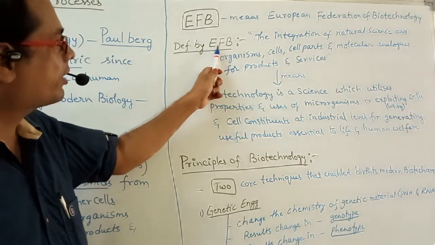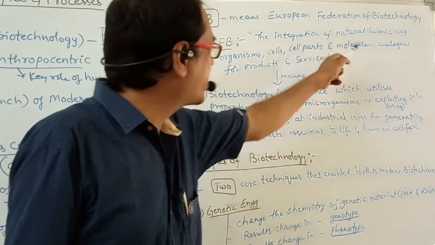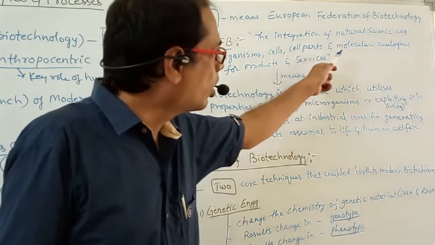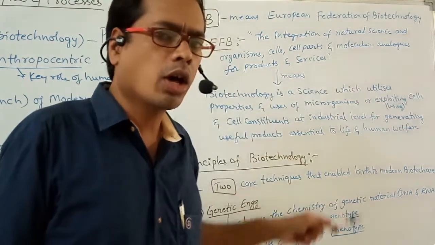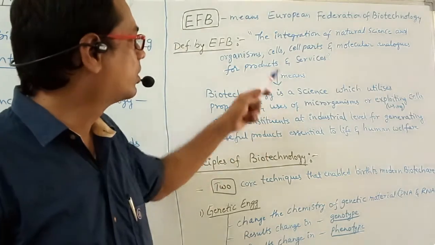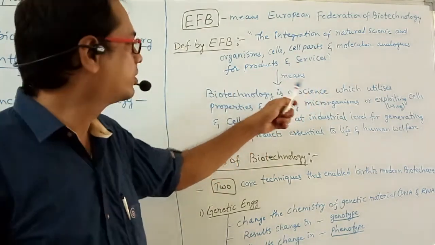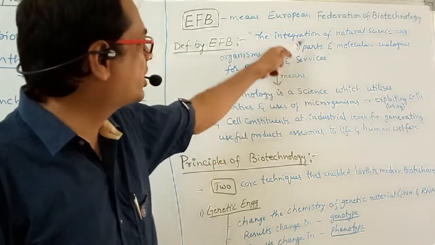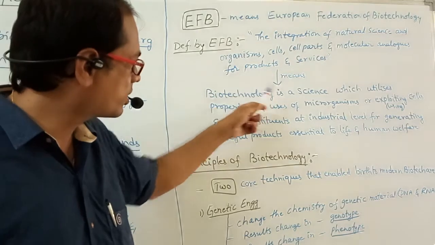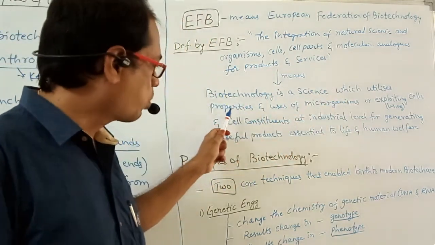The definition given by EFB is the integration of natural science and organisms, cells, cell parts and molecular analogues, for products and services. Molecular analogues means the parts present inside the cell, such as DNA, genes and so on.